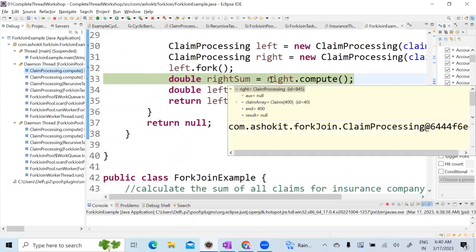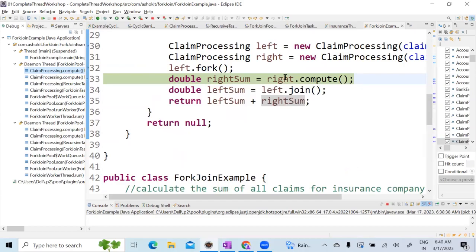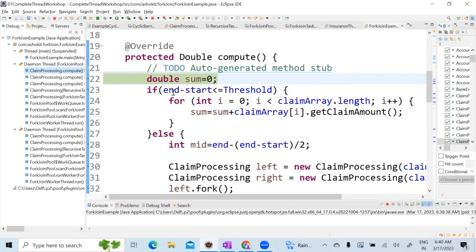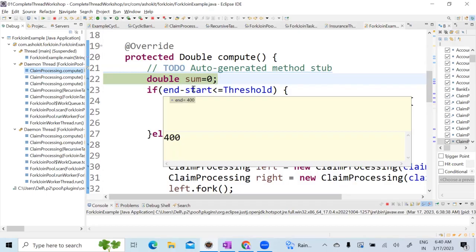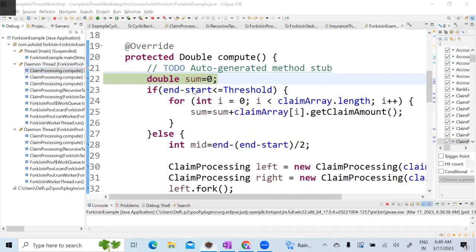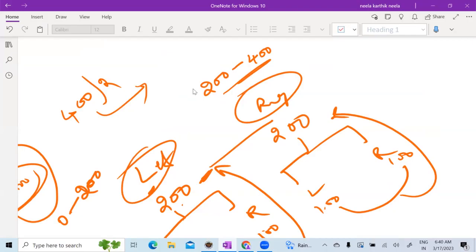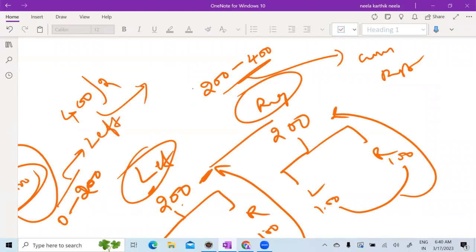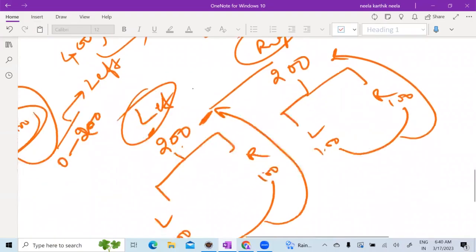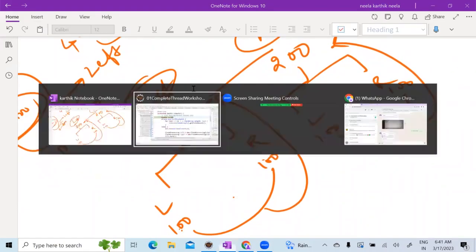Look here. The right thread will take the right dot compute. So it will check here. Again, look at the start: 200, and the end: 400. That means this 200 to 400 is taken by the current thread, which is right, and 0 to 200 is taken by the left thread. Am I right? Yes. Okay. Now, left should be divided again, correct?